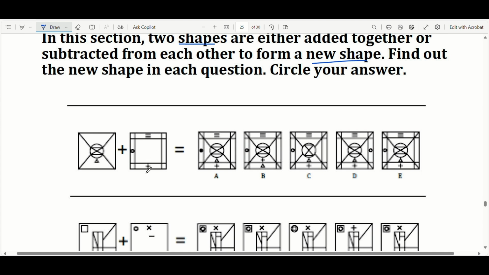So the equals and the plus is the main thing you're looking at. The equal should be at the top, plus should be at the bottom. So B can't be that, it's missing the plus. Look at this shape in the middle. They should stay the same. You can see C has got a different shape in the middle. And also this circle here is white, whereas over here it's black, so it can't be that. And on D, it's on the wrong side, so you're left with option E.